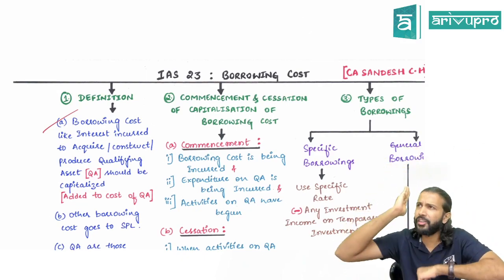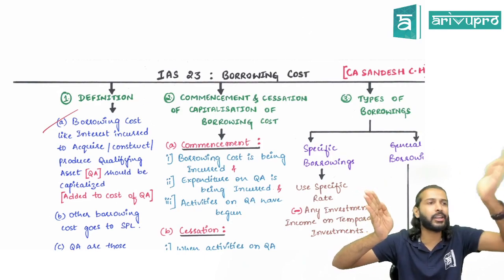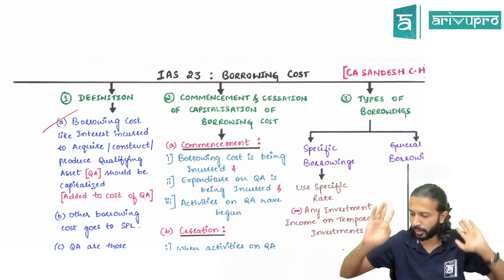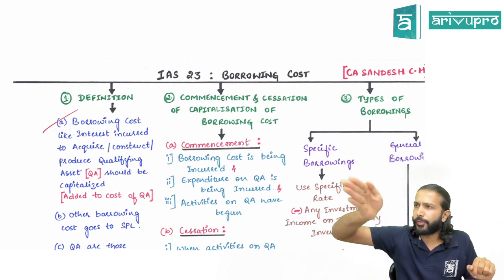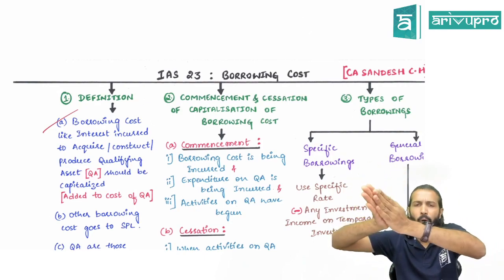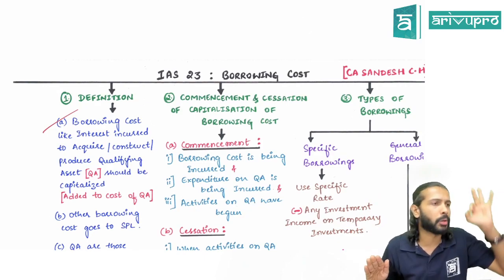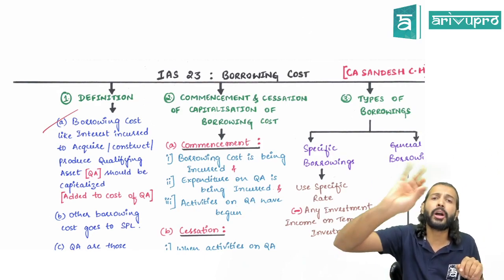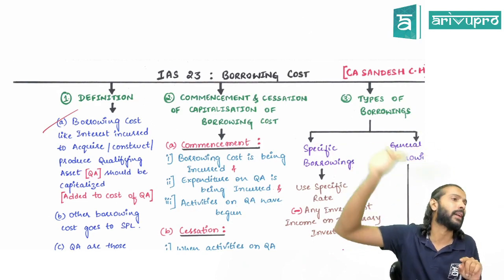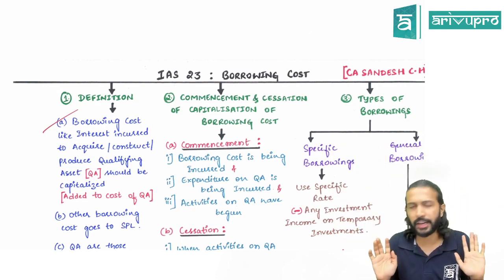So they're saying, if the borrowing cost is related to a qualifying asset, listen to these words carefully. There's only one concept, the rest is not there. If a borrowing cost is directly attributable to a qualifying asset, then the borrowing cost should not be transferred to P&L, it should be capitalized. That's all this particular standard says.